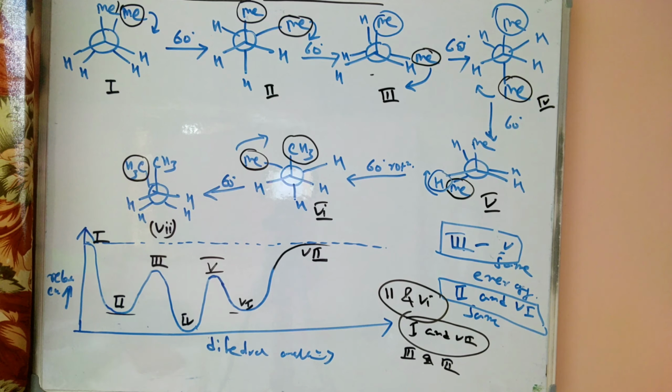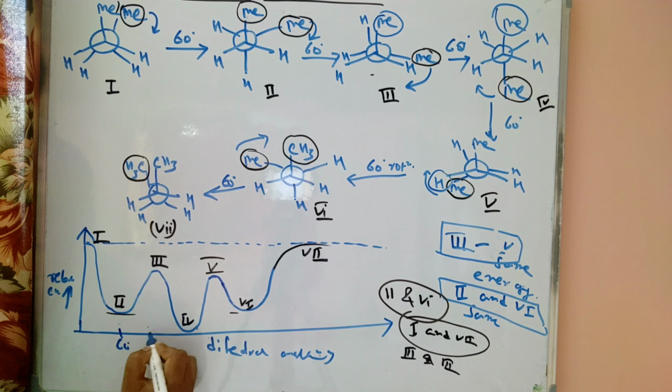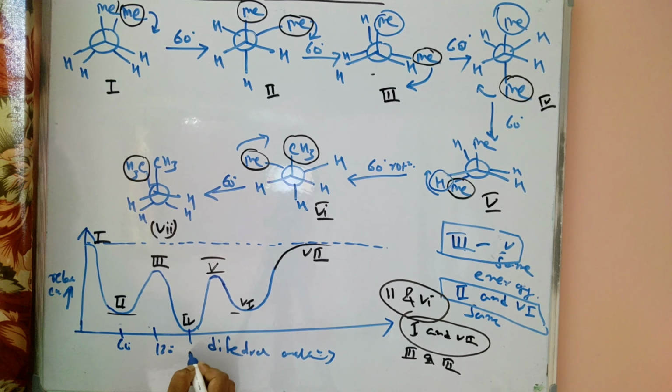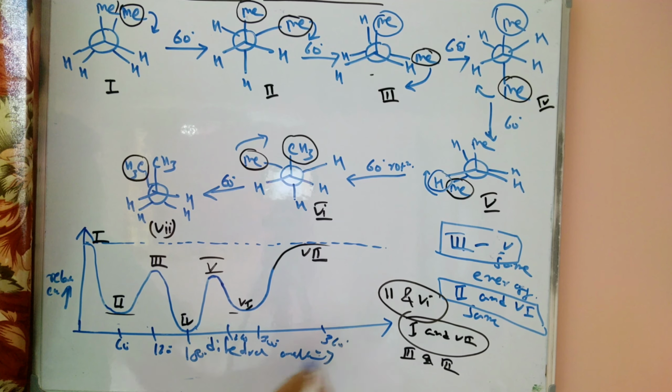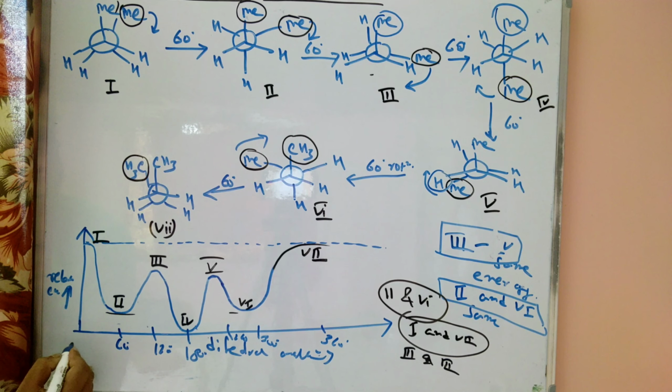Now we just draw the dihedral angle. So this one is a 60 degree angle. We know that this one is a 120 degree angle. So plus 60, this one is a 180 degree angle, and this one is a 240 degree angle, and this one is 300, and this one is a 360 degree angle. So the total angle is complete. This one is a 0 degree dihedral angle.